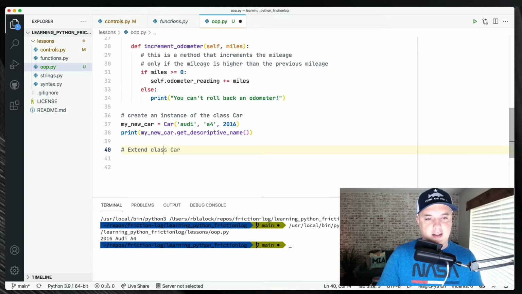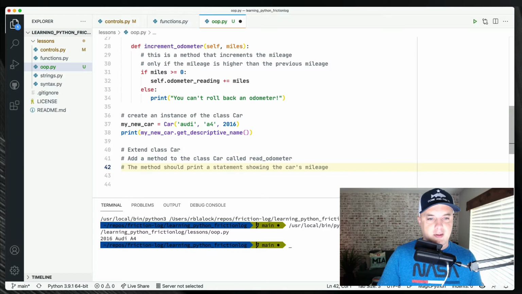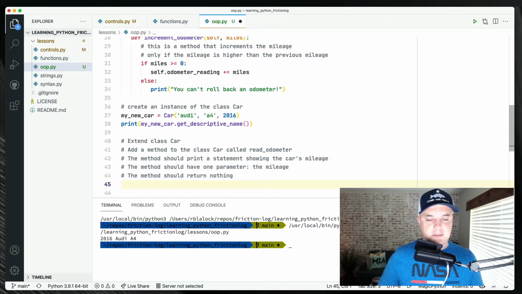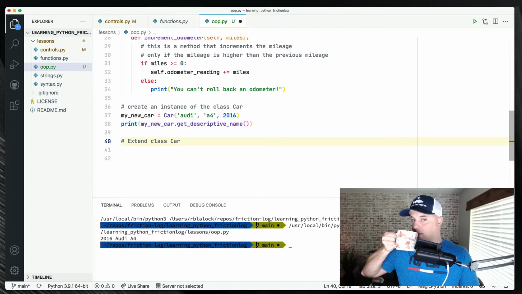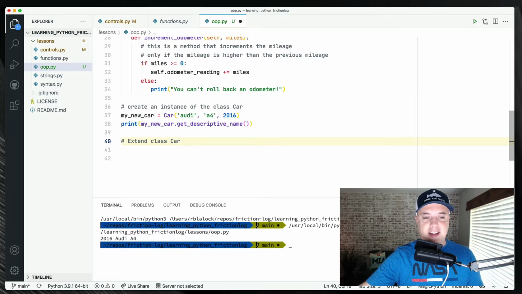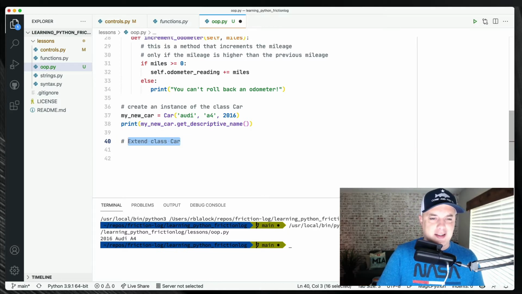Extend class car. Let's just do something simple. Yeah, see, it's doing this thing again. All right. Well, it appears I can't learn classes with GitHub Copilot. At least anything advanced, right? Or maybe you can't extend. Surely you can extend. All right, I'm just going to try it.